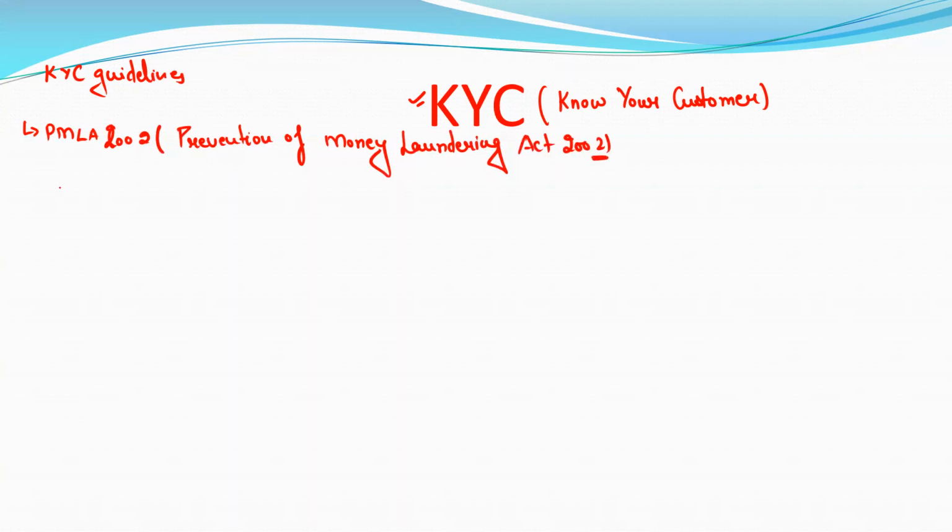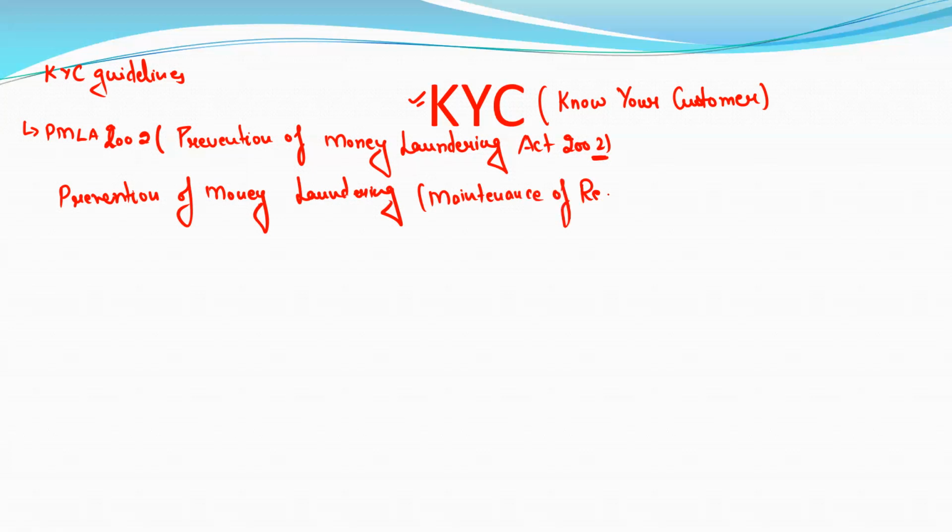And next one is the Prevention of Money Laundering Rules, that is the maintenance of records, meaning up to how much time we have to maintain a record. That is the Rules of 2005. Basically these two we have to follow under KYC.